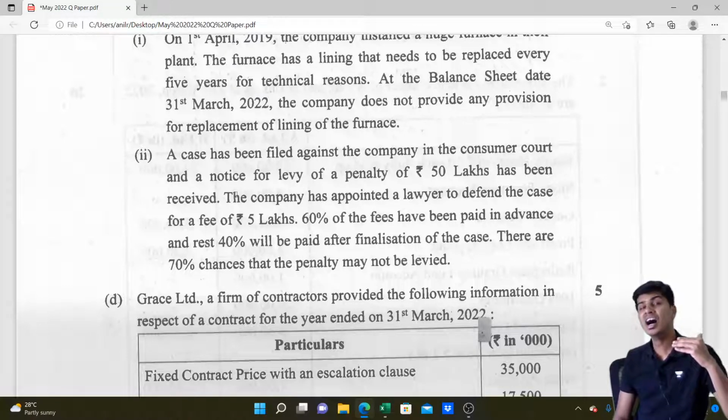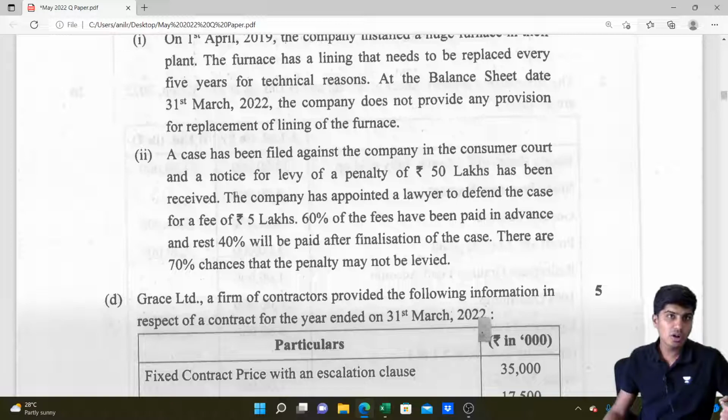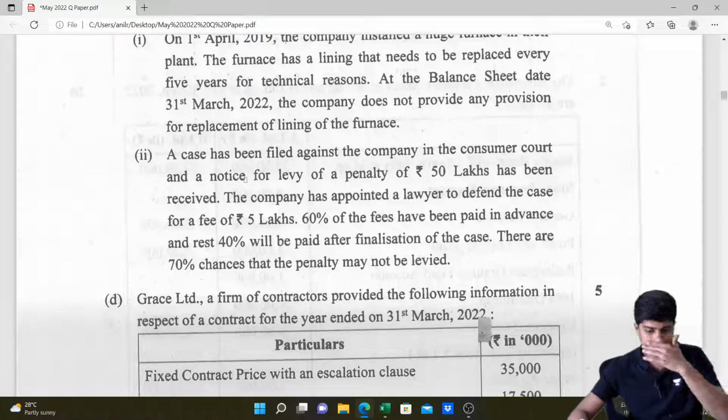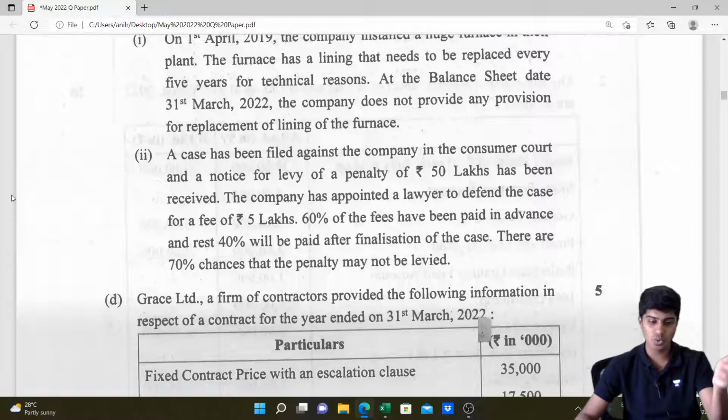There is a possible obligation, not a present obligation. Such possible obligation is dependent on occurrence or non-occurrence, or which is confirmed on occurrence or non-occurrence of one or more future uncertain uncontrollable events is a contingent liability. Very good. So 50 lakhs has been received. The penalty might be 50 lakhs if the case goes against us. The company has appointed a lawyer to defend this case for a fee of rupees 5 lakhs.